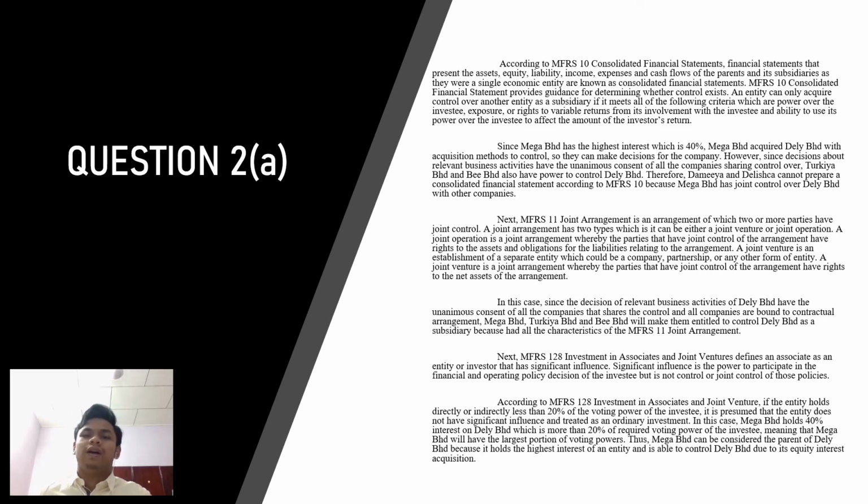Okay, another answer is according to MFRS 128 Investment in Associates and Joint Ventures: if the entity holds directly or indirectly less than 20% of the voting power of the investee, it is presumed that the entity does not have significant influence and it is treated as an ordinary investment. In this case, Mega Berhad holds 40% interest in Daily Berhad, which is more than the 20% required voting power, meaning that Mega Berhad will have the largest portion of voting power. Thus, Mega Berhad can be considered the parent of Daily Berhad because it holds the highest interest in the entity and is able to control Daily Berhad due to its equity interest acquisition.